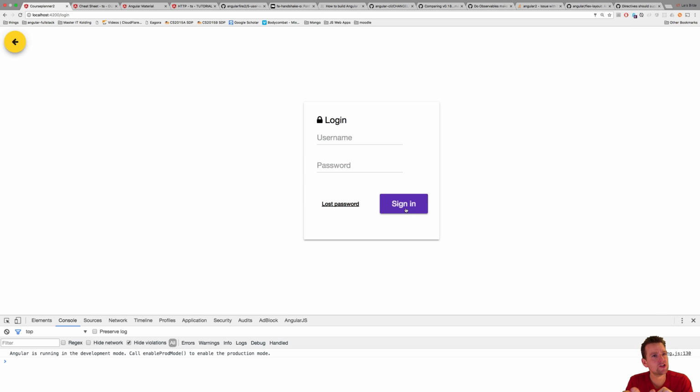Now, just to set up the scene, the reason we want to learn observables is that most HTTP requests from Angular 2 are actually done using observables. We could convert them into promises, but let's just use observables right out of the box, because that's what we should use in the future. So we're going to work on observables now. If we were going to grab all the things observables can do, it would be very hard, but we're going to focus on just a few key features, and then we'll build on that as we move forward in the programming.